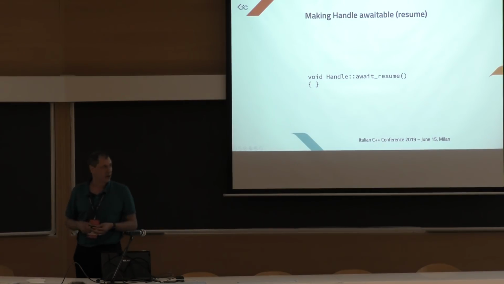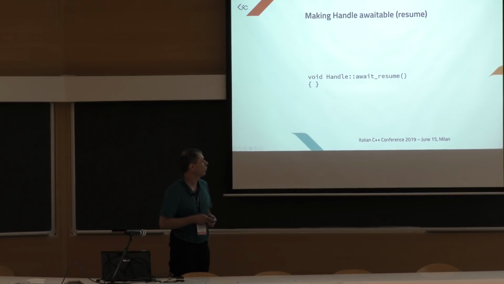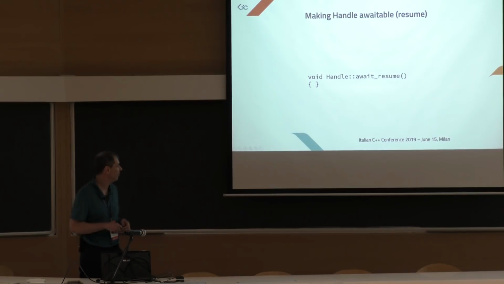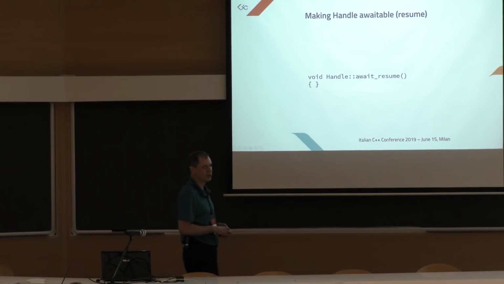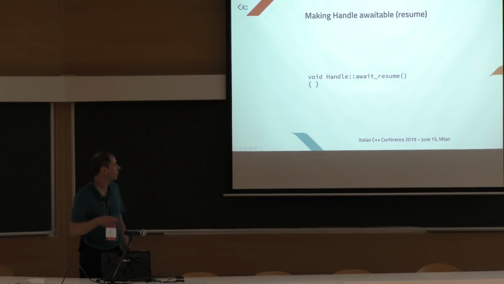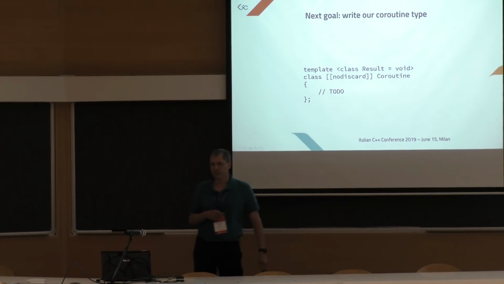In this case, co-awaiting on a handle doesn't give us any information, so we don't need the co-await expression to have any value, and so we have this awaitResume function that returns void. So with these three little functions, we make this handle class awaitable, and you can just write co-awaits with the handle, and it does all the magic. The coroutine is suspended and scheduled, and when the event becomes signaled, the coroutine is resumed. That's nice. So now we have to write this coroutine type here.